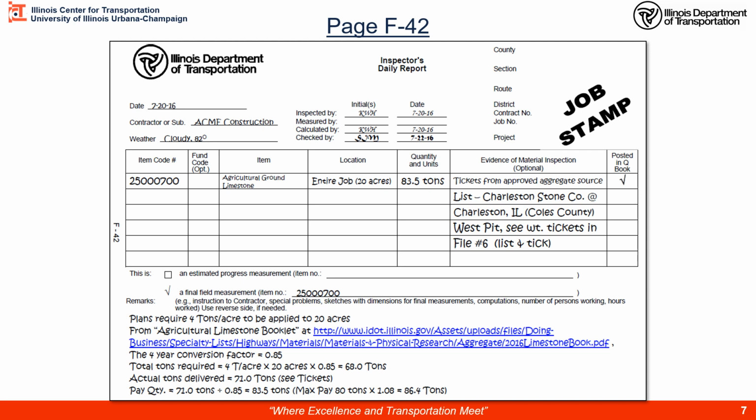Don't forget, paid by weight, we have to assess our max pay. Our planned quantity, 4 times 20, would have been 80 tons. If we look on page A15 in the DOT guide, for our max payment percentage, it is 1.08 or 108%. The maximum we could pay is 86.4 tons. We calculated 83.5 we're going to pay. Since this is for the entire job, we'll pay the lower amount of max pay versus the delivered amount. We're going to use delivered. 83.5 tons was our delivered amount.